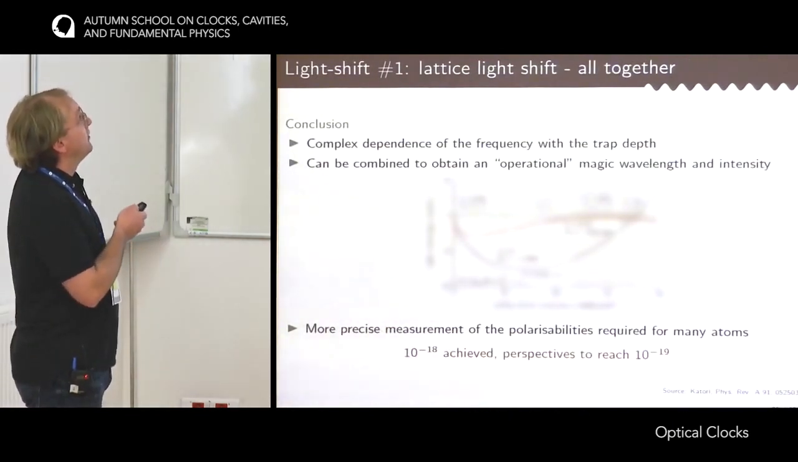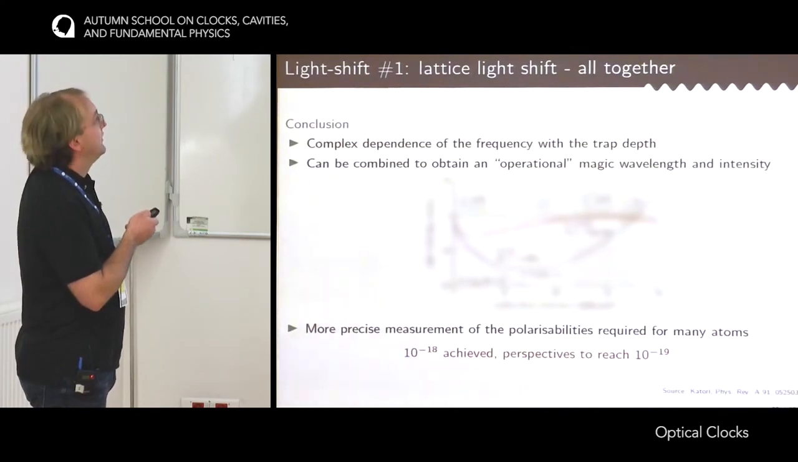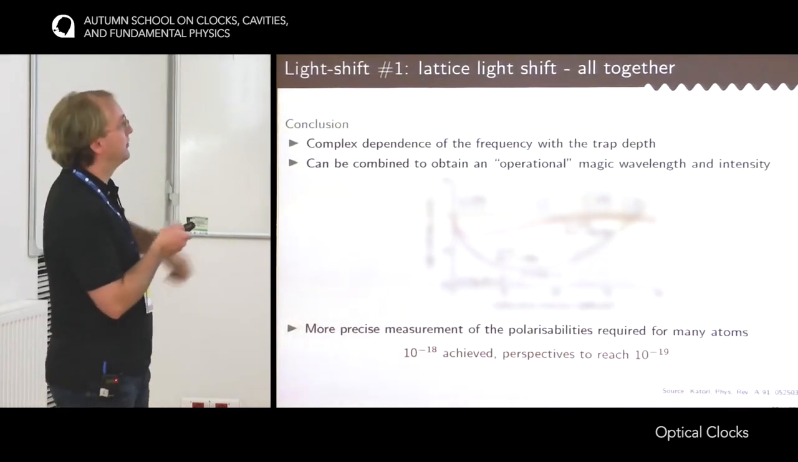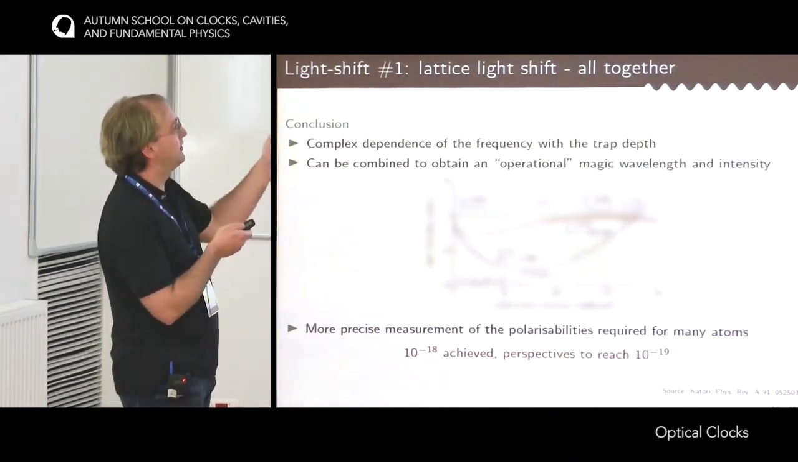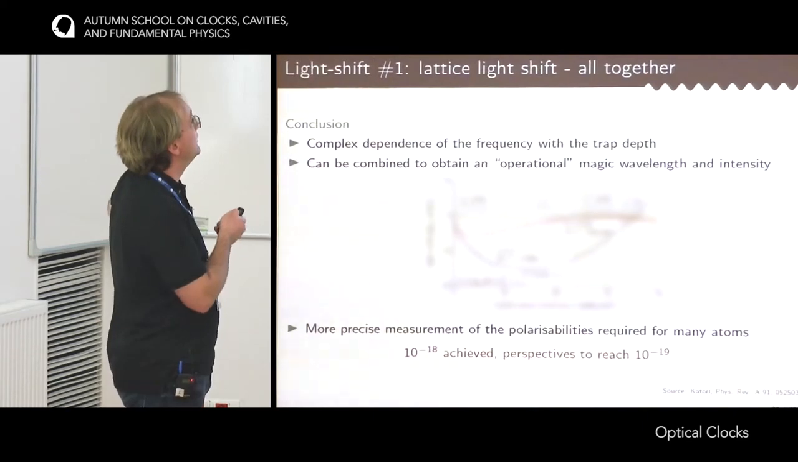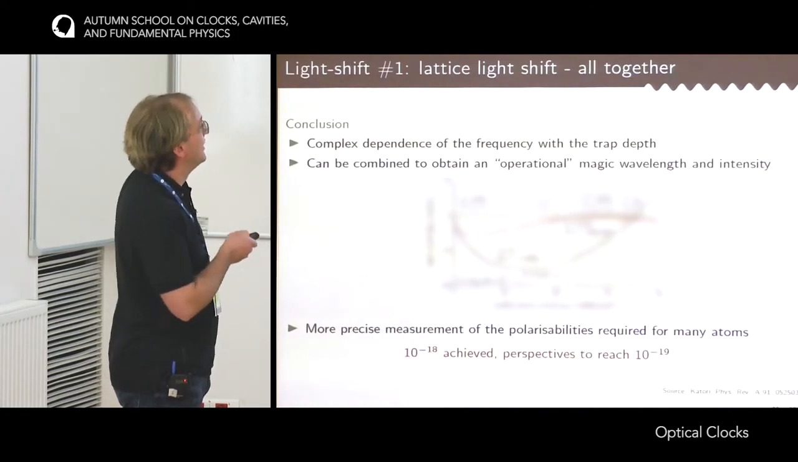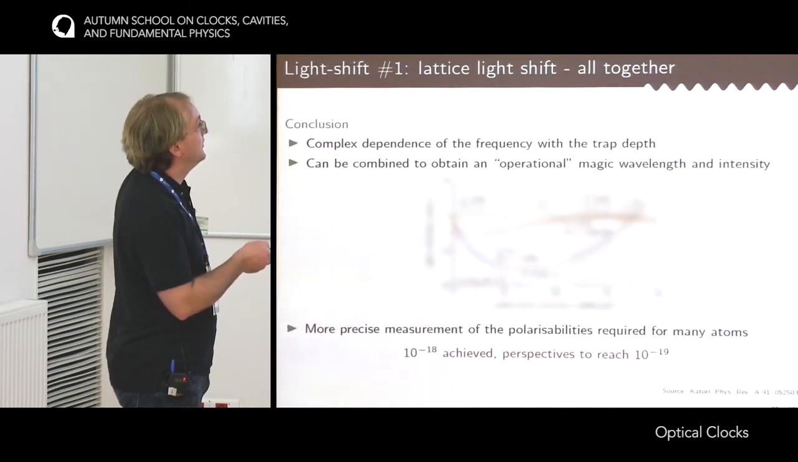So we have seen many different light shifts due to the optical lattice, and now we might ask, what if we pack them together? So the E1, the E2, the M1, the hyperpolarizability. In the end, we get a very complex dependence of the frequency on the trap depth. This is a picture I got from a paper by Katori, which shows the lattice light shift as a function of the laser intensity.